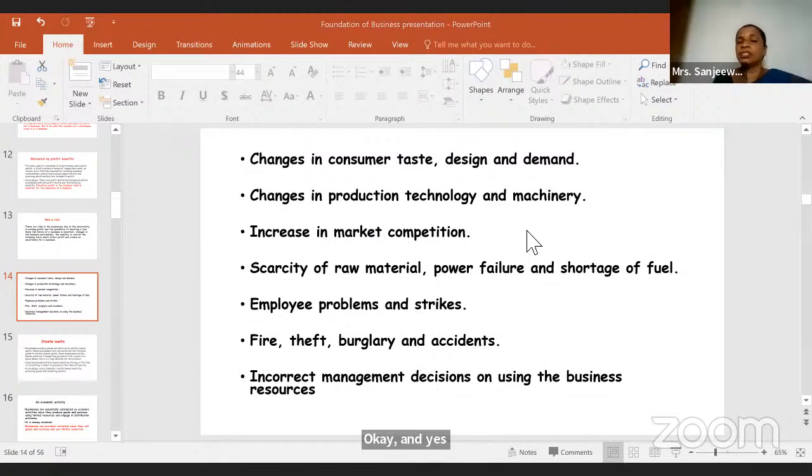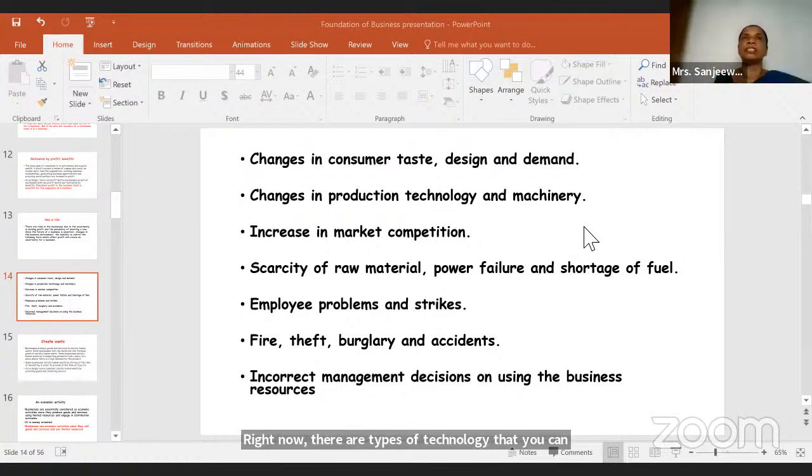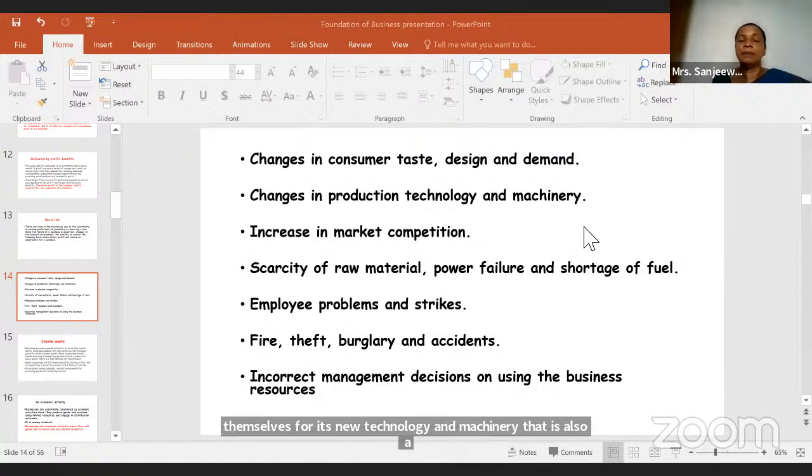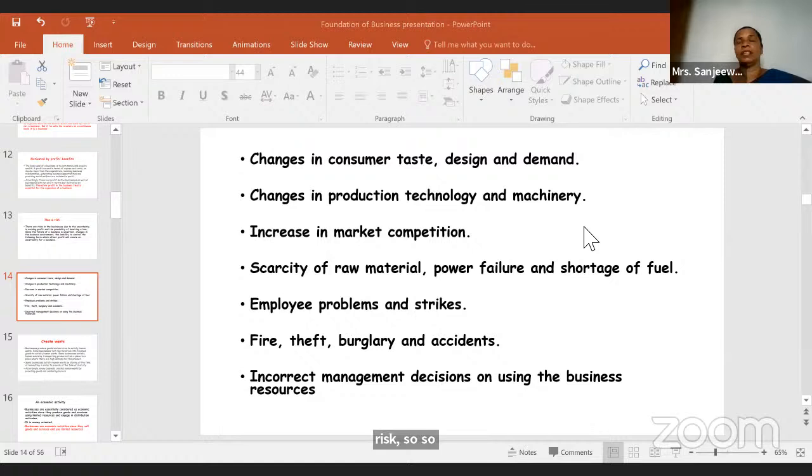Then, changes in production, technology, and machinery. There are types of technology that you can use, like modern technology. But when you are using the technology, sometimes that might give you a risk. Sometimes employees might not know how to adapt themselves to the new technology and machinery. That is also a risk, right? Then, increase in market competition. There are so many competitors in the market that you have to face the competition.